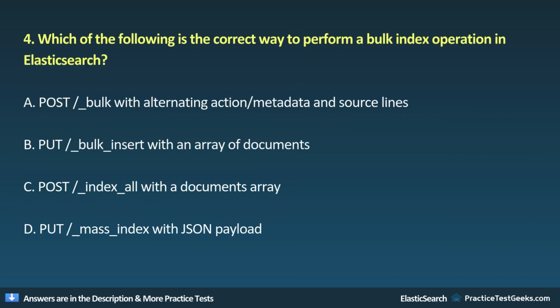4. Which of the following is the correct way to perform a bulk index operation in Elasticsearch? A. Post bulk with alternating action, metadata, and source lines. B. Push bulk insert with an array of documents. C. Post index all with a documents array. D. Put mass index with JSON payload.